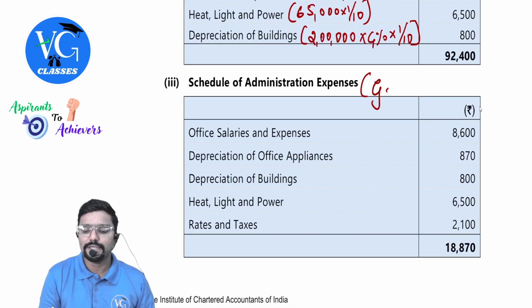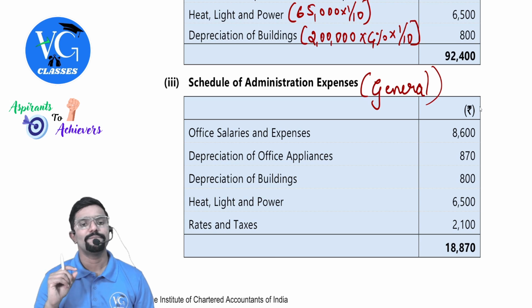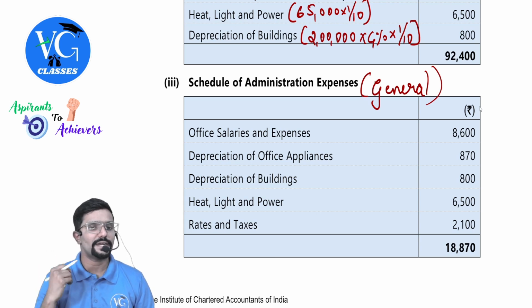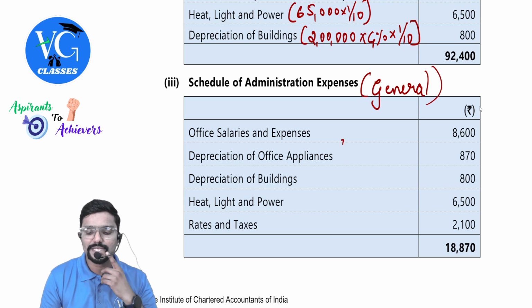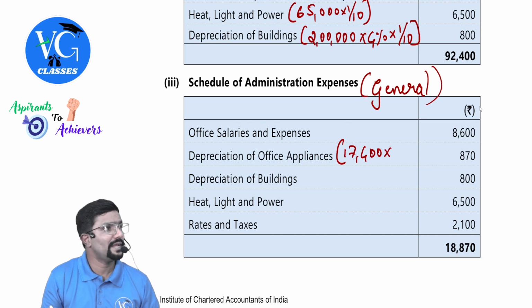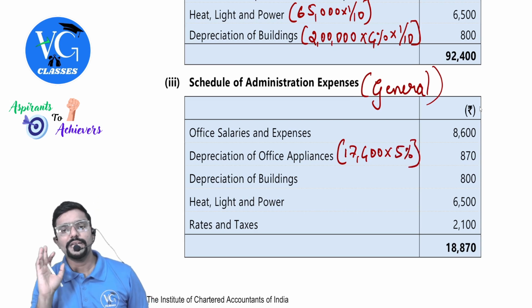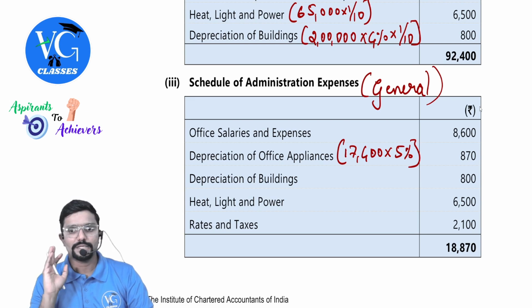Assumed to be general, guys. It is assumed to be general fully. Office salary and expenses 8,600 directly given. Depreciation on office appliances. Guys, what is the asset value? Office appliances, show the calculation. Tell now quickly. Office appliances asset value in the trial balance debit side. 17,400. Depreciation rate, last adjustment, 5%. Straight away full year only. Full year itself. 870. Yes.